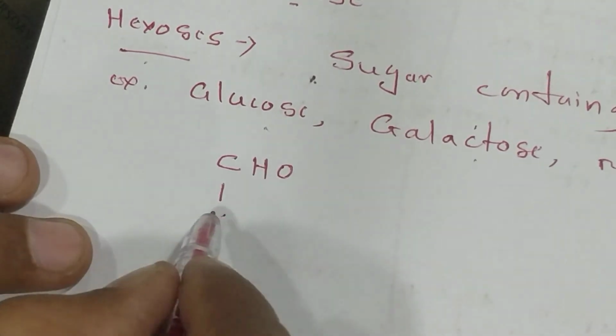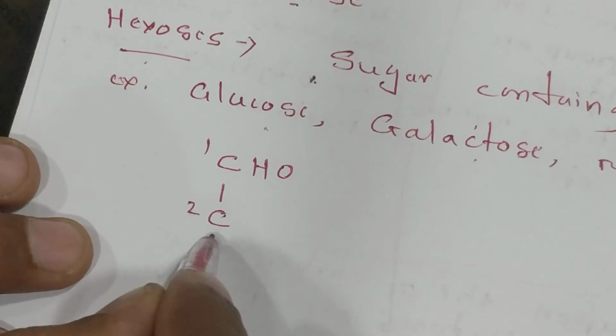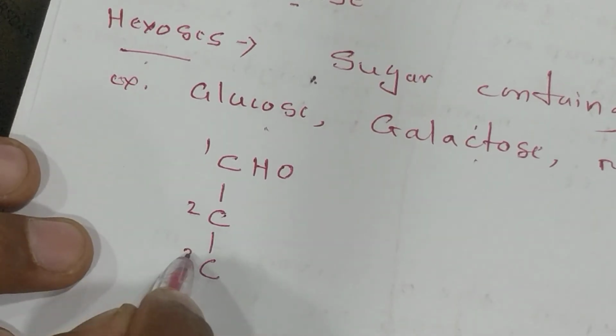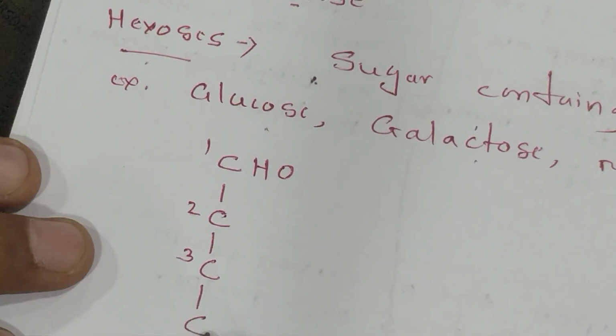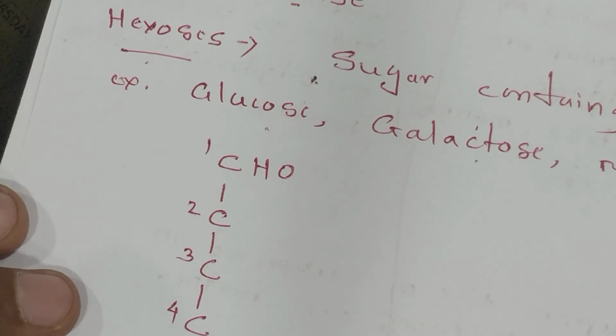Write down the first six molecules: 1, 2, 3, 4, 5, then 6. Now the last group having the CH2OH, they're the same.